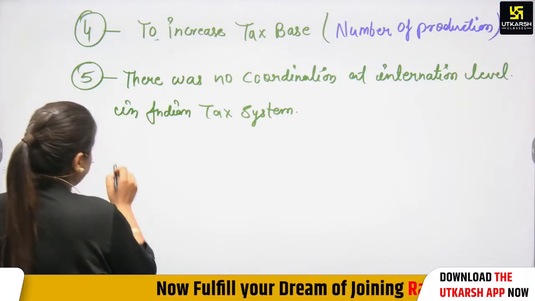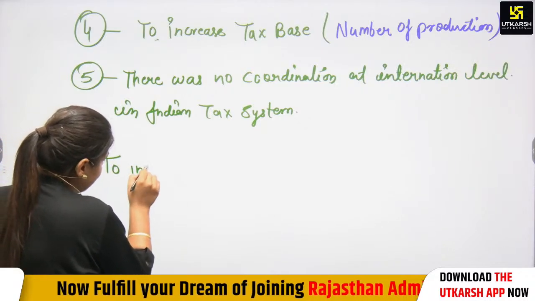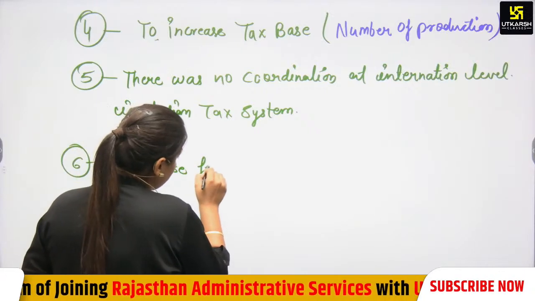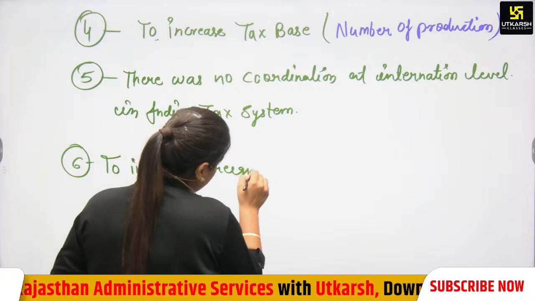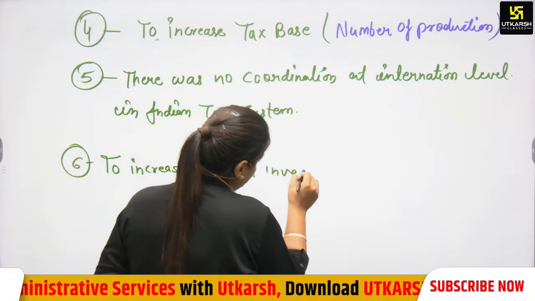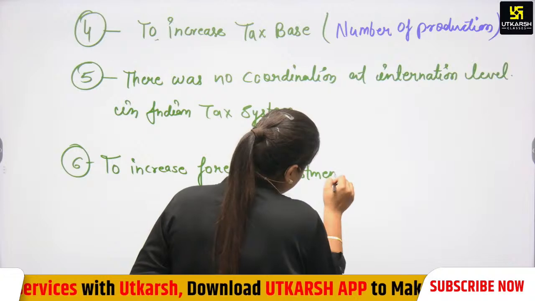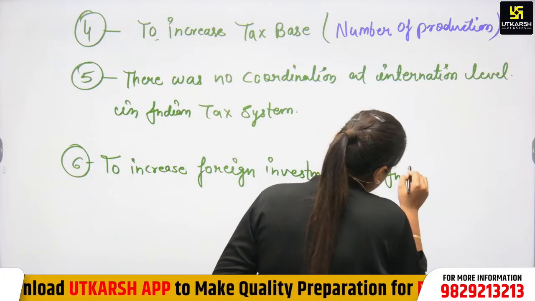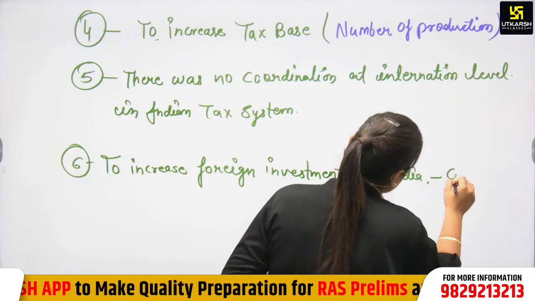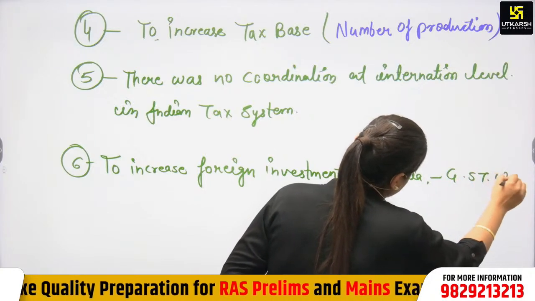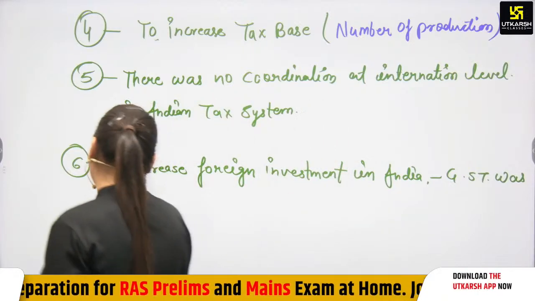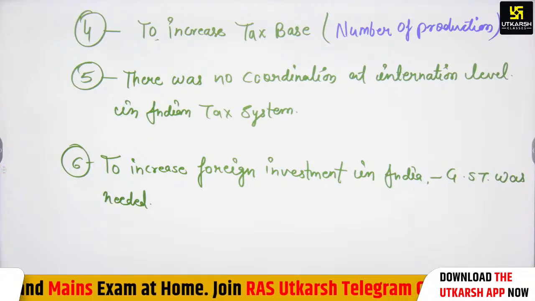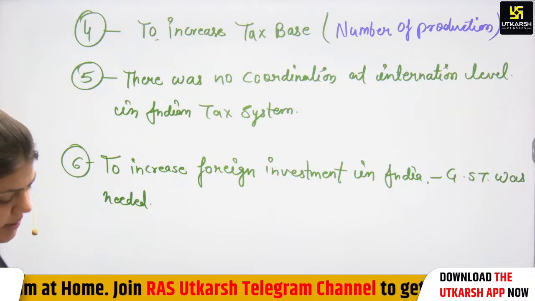Next point, we can say that to increase foreign direct investment, to increase foreign investment in India, GST was needed. So these are all the points on why GST was needed in India.